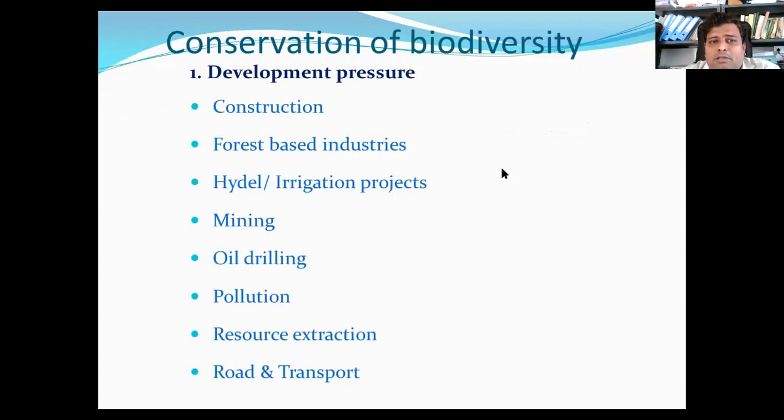So there is development pressure due to constructions, the illegal constructions that have been going on around the biodiversity areas. Many of the big construction companies are destroying the natural habitat, the swamp areas. You may have heard about the Ramsar sites near Delhi that have been illegally destroyed by these construction companies. There are also forest-based industries like honey and timber industries that, both legally and illegally, are exploiting these biodiversity areas. They're destroying the forest and other covers.